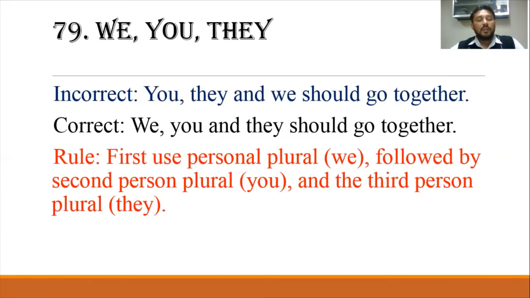We, you, they. When we have these three pronouns, first person, second, and third, the order matters. If you use you, they, and we should go there together, this is incorrect. The correct is we, you, and they should go together. First use personal pronoun we, followed by second person you, and third person they. So it varies.